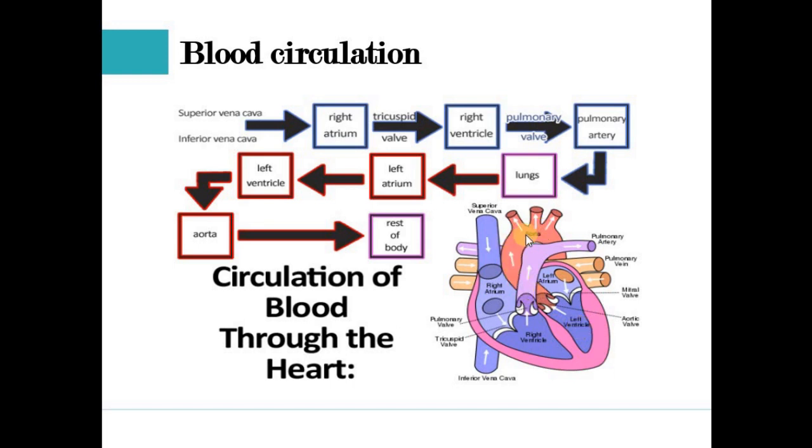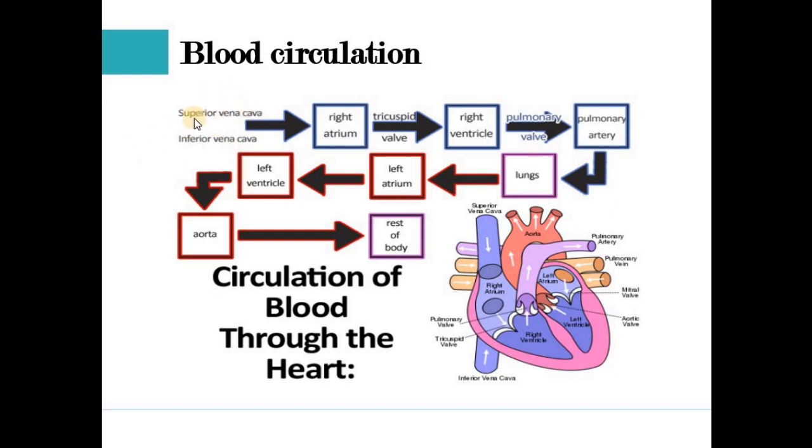As the blood is pushed into the aorta, look here, the three arrows are present, meaning the aorta is divided into sub-arteries known as arterioles. With the help of those arterioles, the pure blood will be transferred to the rest of the body. So with the help of this diagram, I hope you are able to understand the process of blood circulation in the heart. Very simple, guys.